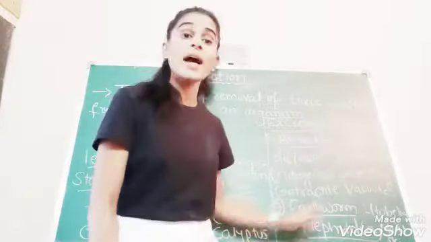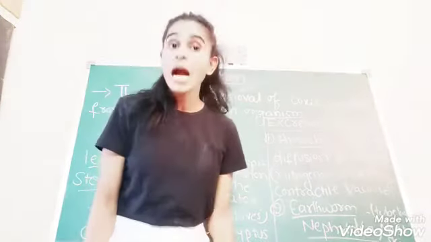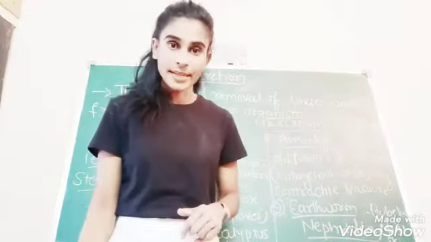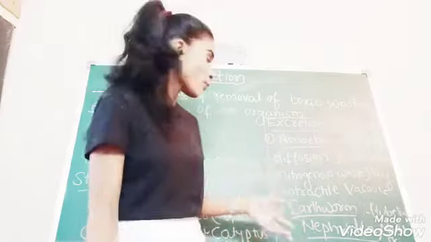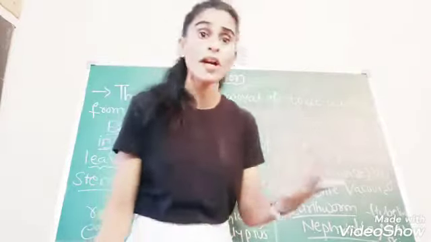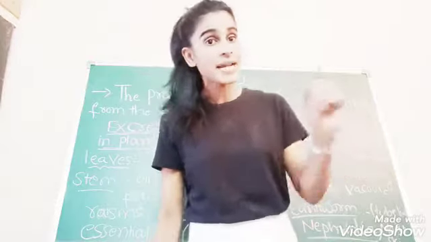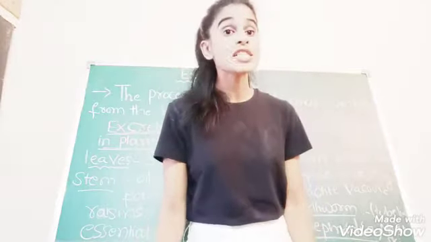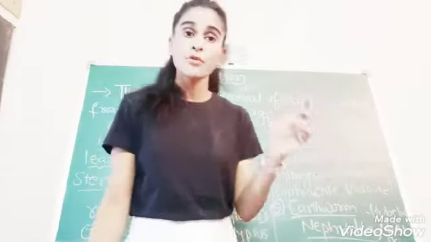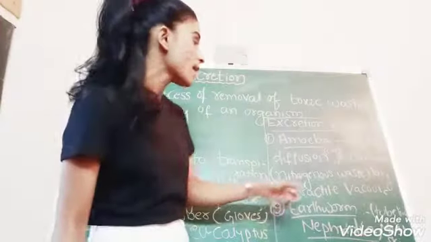Let's move on to earthworm. How does an earthworm get rid of its waste? Obviously, through the moist skin. They can get rid of waste through respiration. They can remove carbon dioxide from their moist skin. And another, a tube-like structure present in the earthworm, is called nephridia. The earthworm gets rid of waste through this tube-like structure called nephridia.